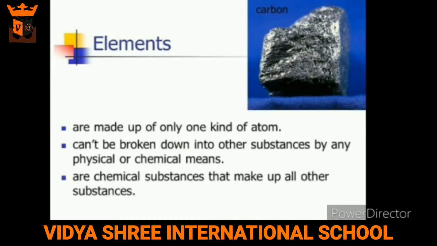There are about 118 different elements known to us. Out of these, 92 elements occurred naturally on the earth, and the others have been made by the scientists in laboratories.